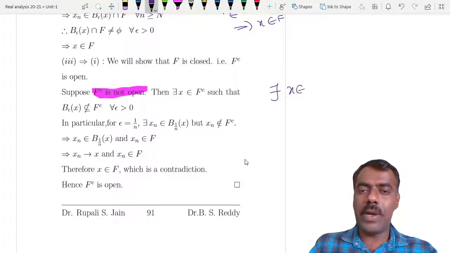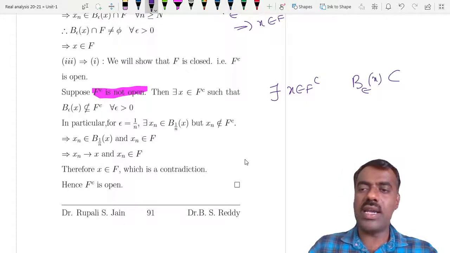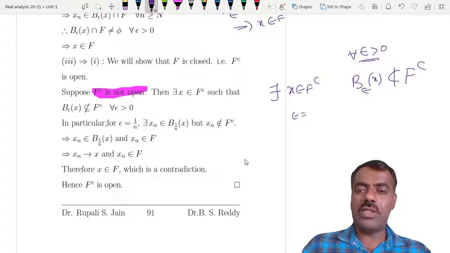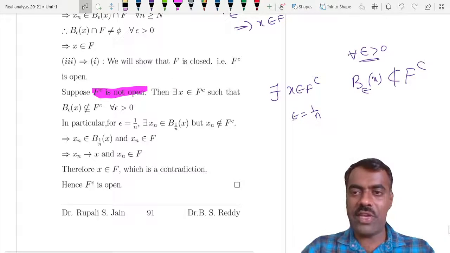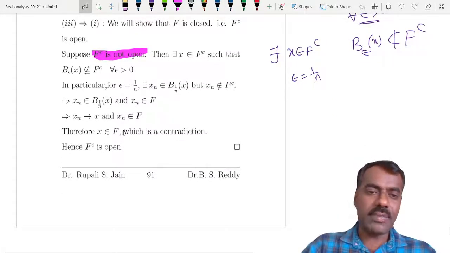There exists some point x for which there is no ball around x, so B(x, epsilon) is not contained in F complement, and this is true for every epsilon greater than 0. In particular, take epsilon equal to 1/n, then xn belongs to the ball but not to F complement. So xn belongs to F, and xn converges to x, which is a contradiction, because x belongs to F complement.